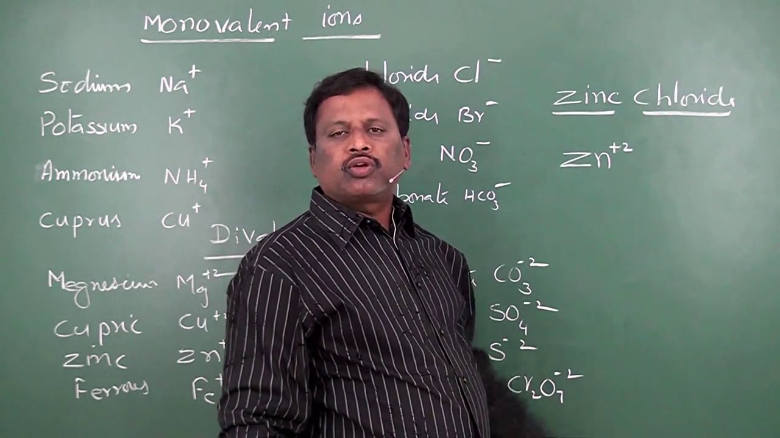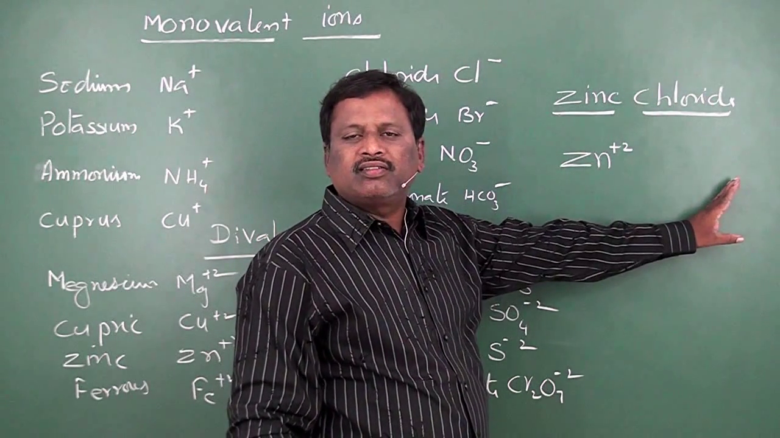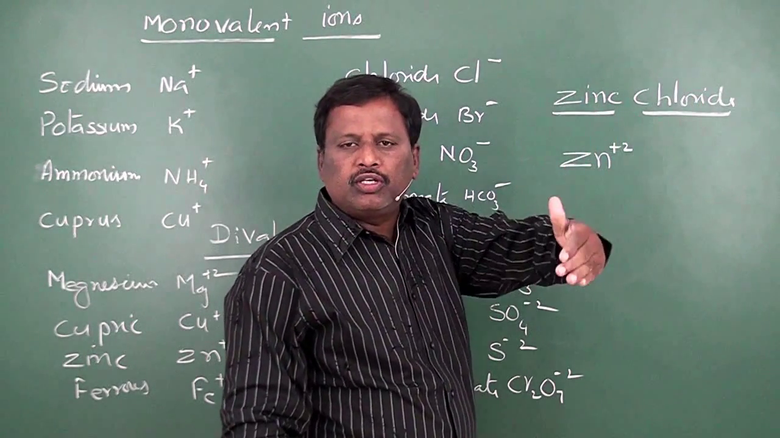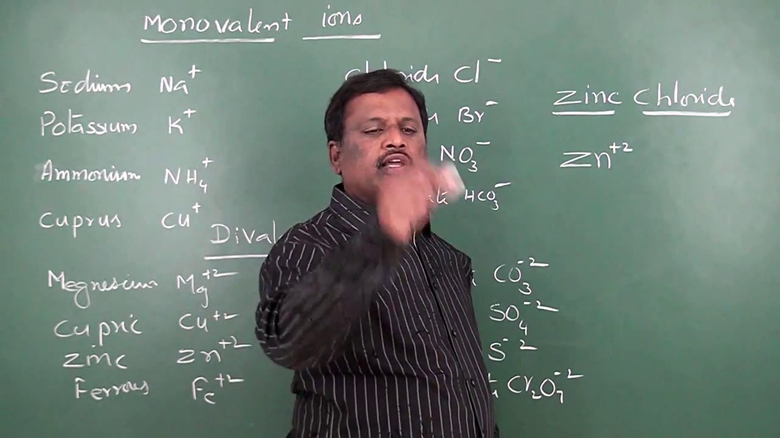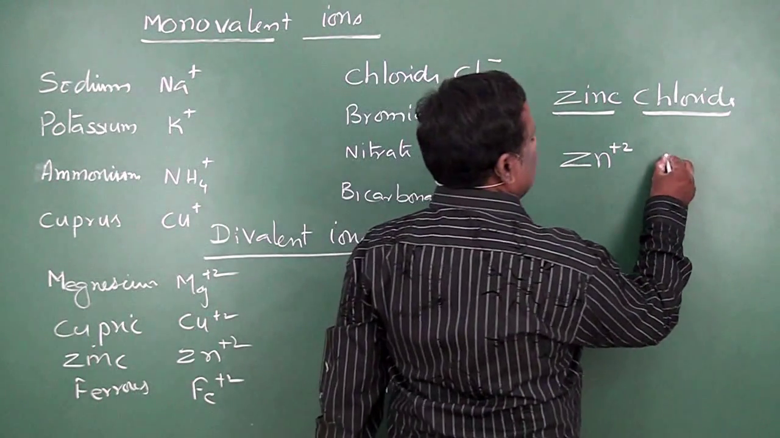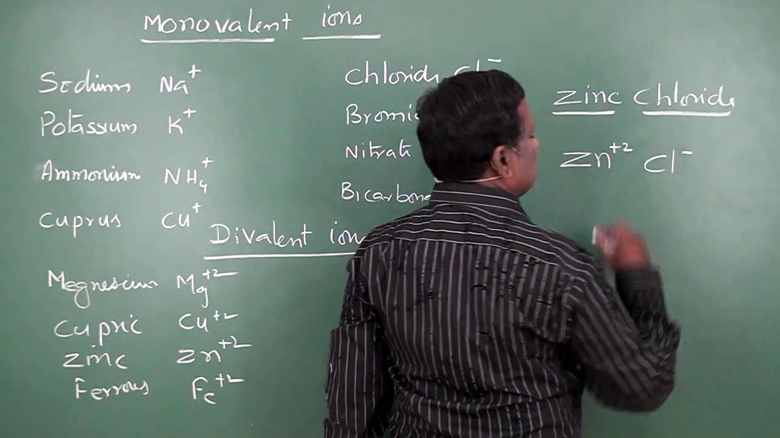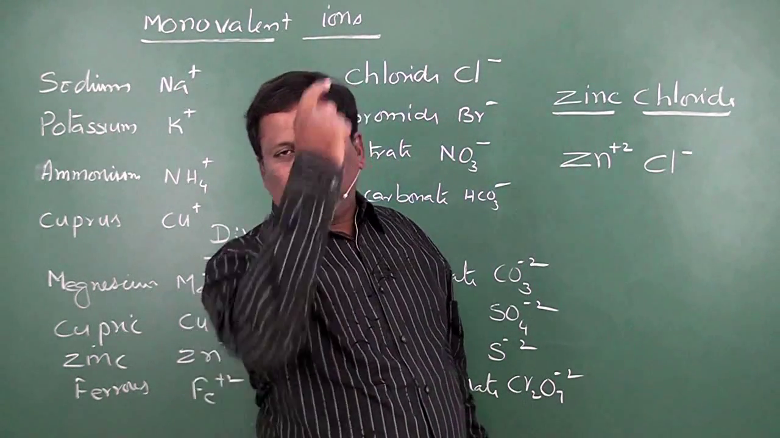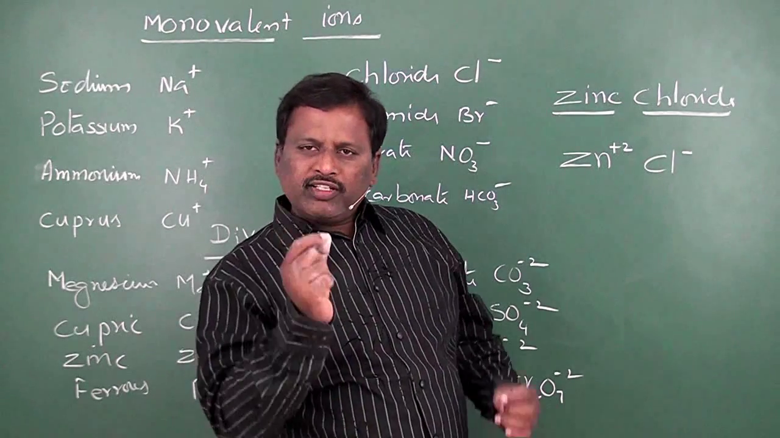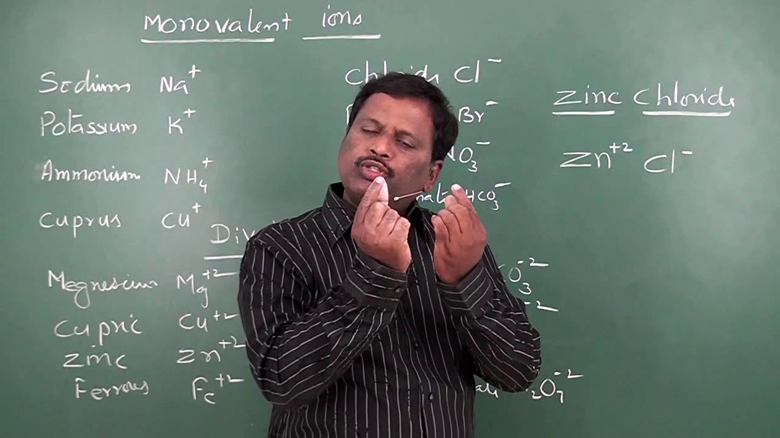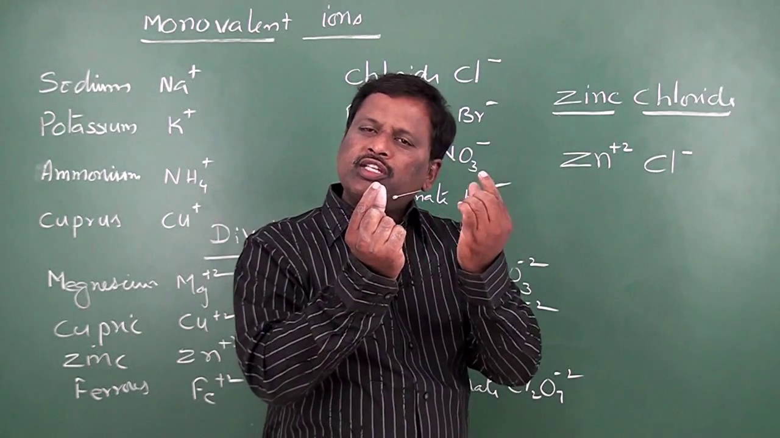Where is it? The second word is in anions. So chloride, if you observe, is present in anions, and its formula is Cl minus. Now, if one zinc combined with one chloride, what happens? Total positive charge will become 2 and negative charge will become 1.